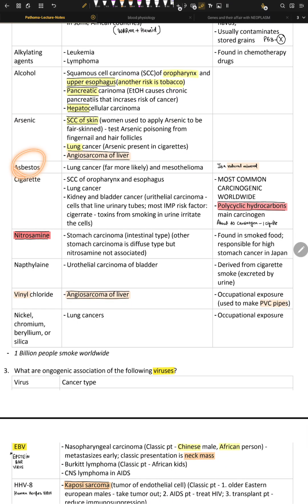Asbestos is another one. This chemical comes from construction sites, as an insulation material. Asbestos can also come from a natural mineral, so if you are doing any sort of mining, this mineral can get inside your body and result in lung cancer. Lung carcinoma is far more likely than mesothelioma. What is mesothelioma? Let me write that.